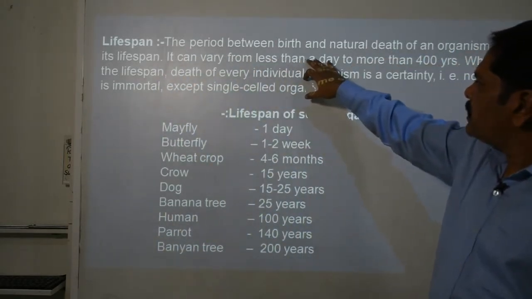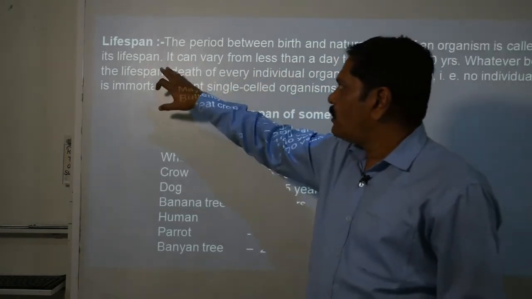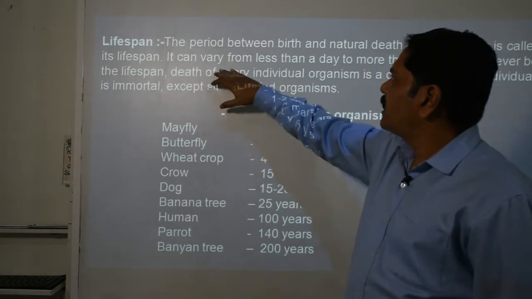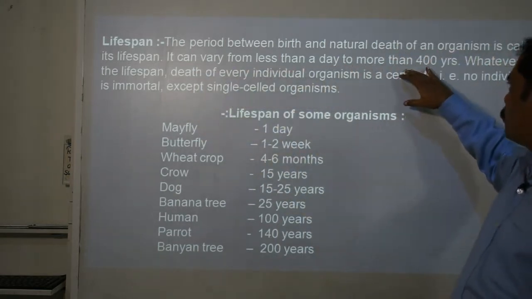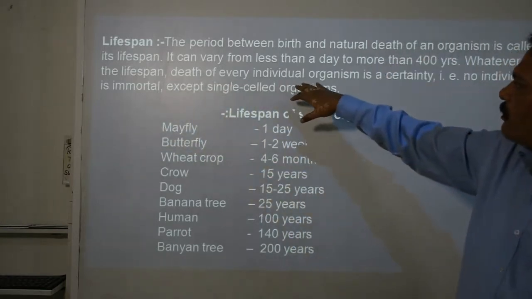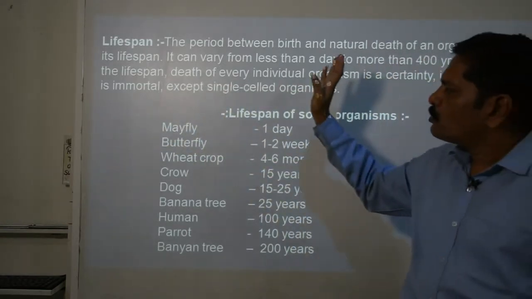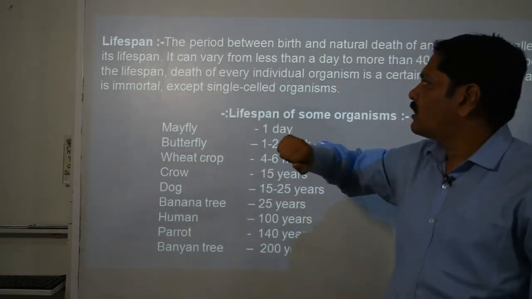The period between birth and natural death of an organism is called lifespan, and it can vary from less than a day to more than 400 years. Whatever the lifespan, death of every individual organism is a certainty. That means no organism is immortal.